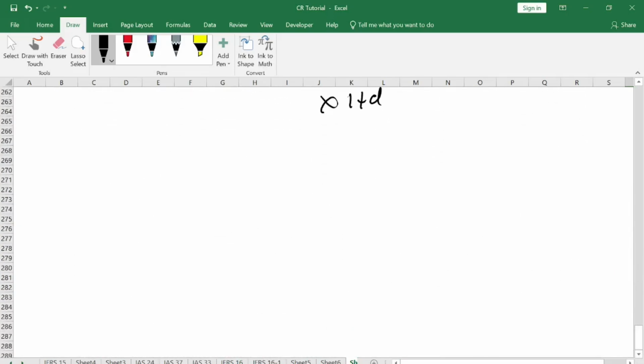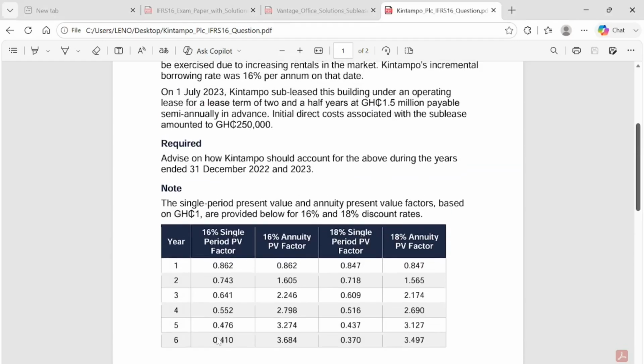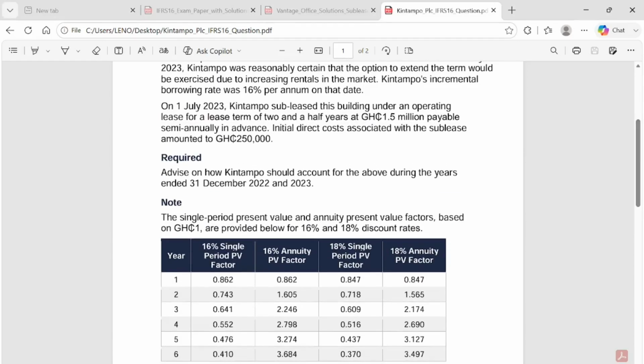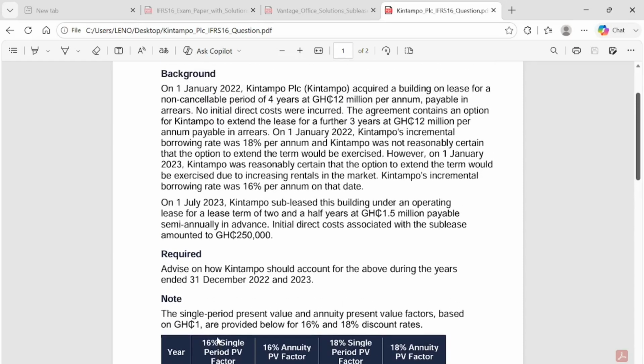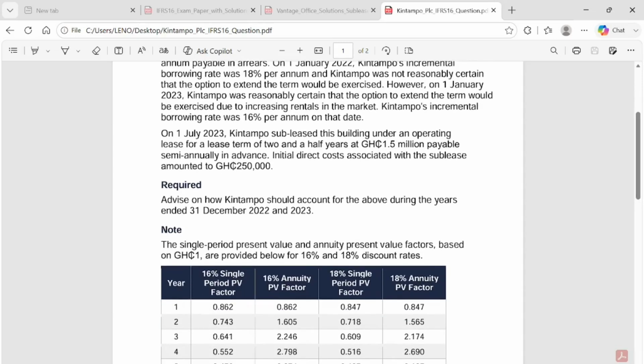So on 1st July, Kintampo subleases this building under an operating lease for a lease term of 2.5 years at 1.5 million, payable semi-annually in advance. Have you seen how much he is receiving? In order to know whether it is full or partial, look at the receivable and look at the years involved.